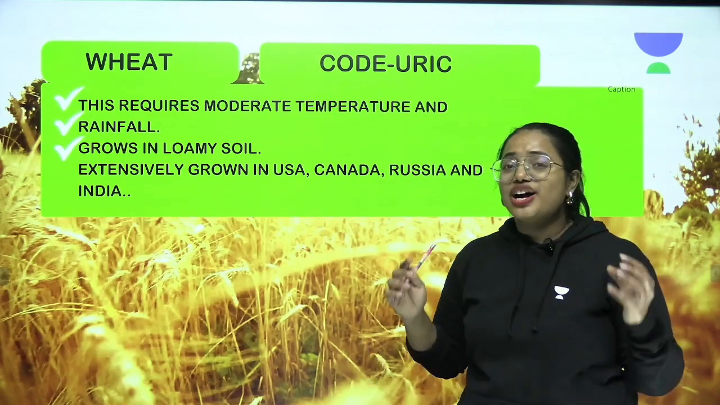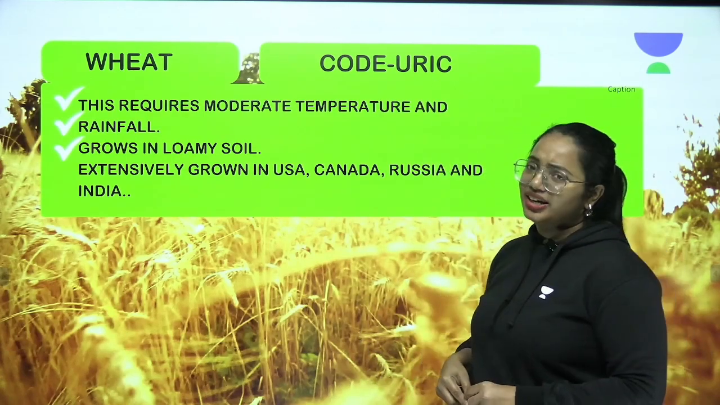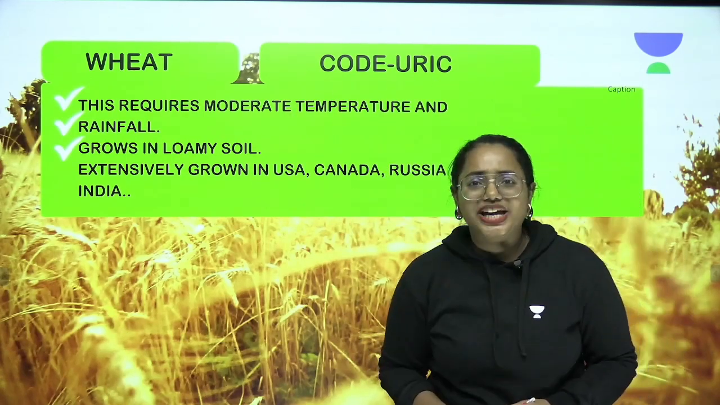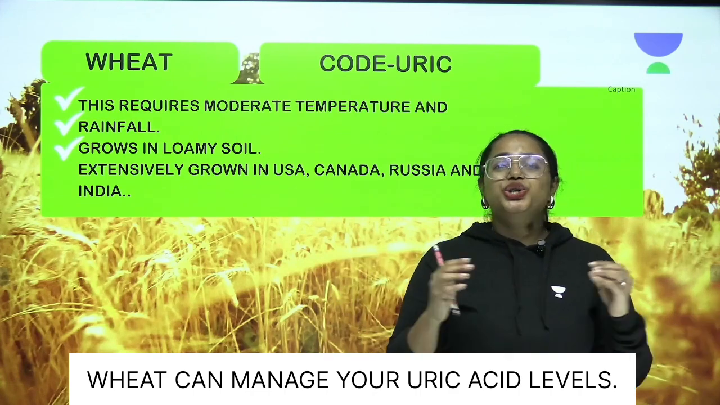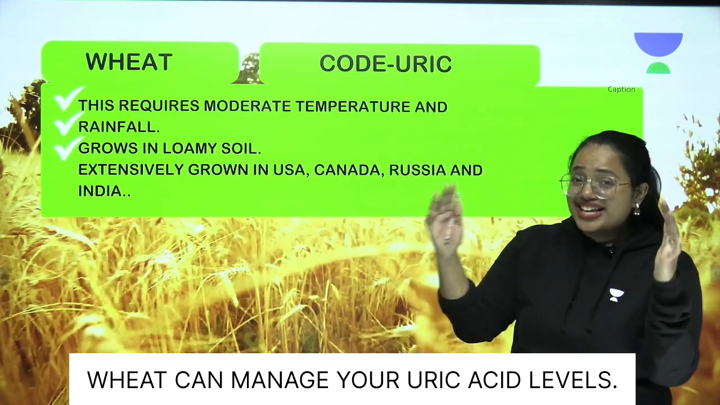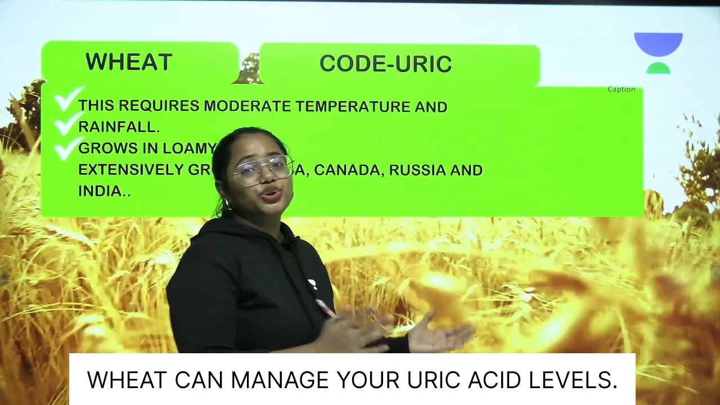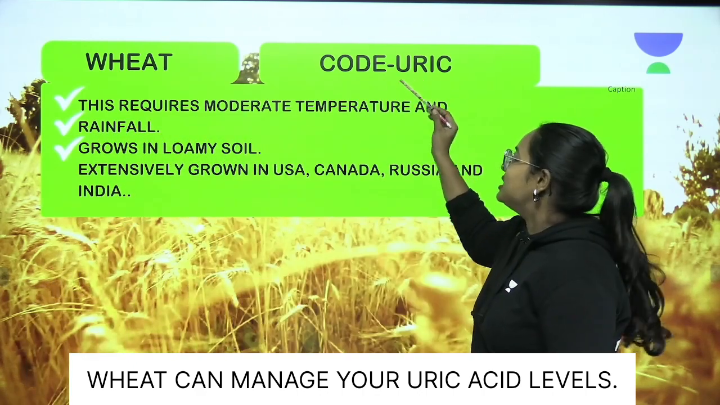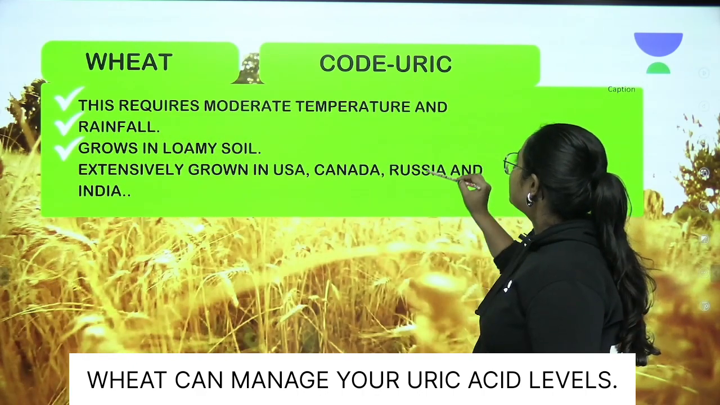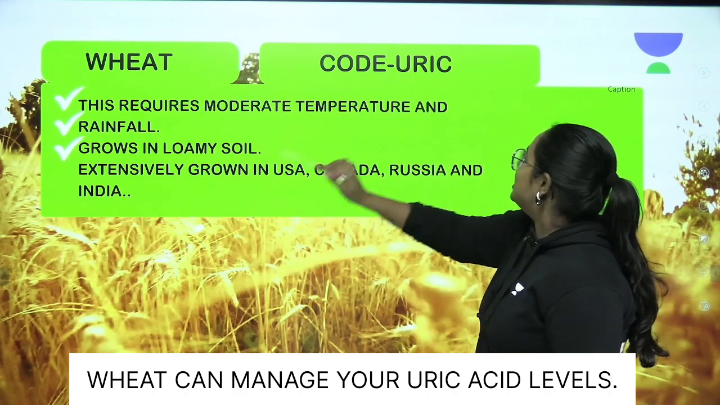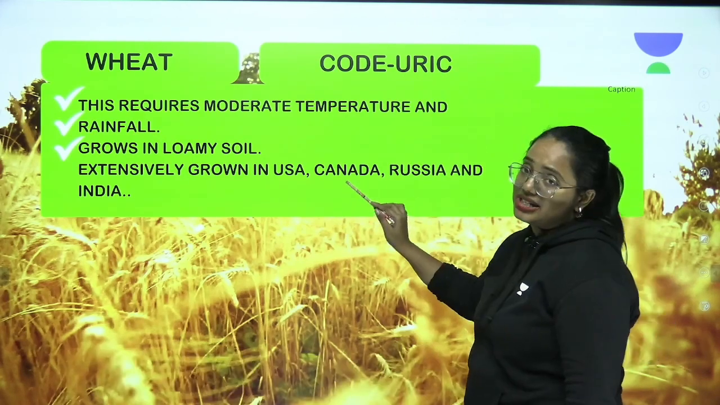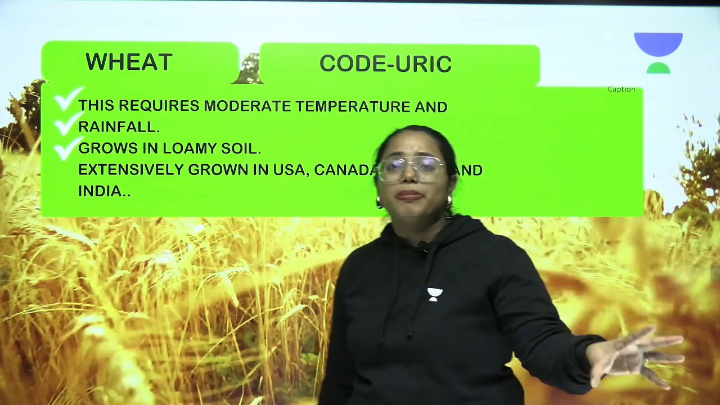And we have a code again, uric. And how can it be connected with wheat? Wheat can manage your uric acid levels. This is the way that you need to remember. So wheat can manage your uric acid levels. U means USA, R represents Russia, I represents India, C represents Canada. So this is the way that you need to remember the code.